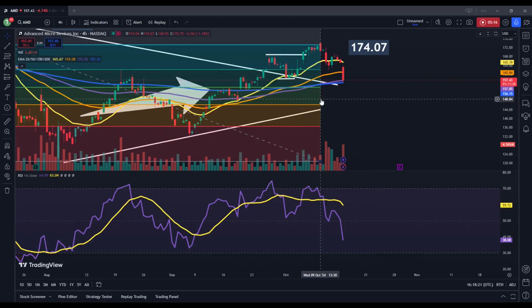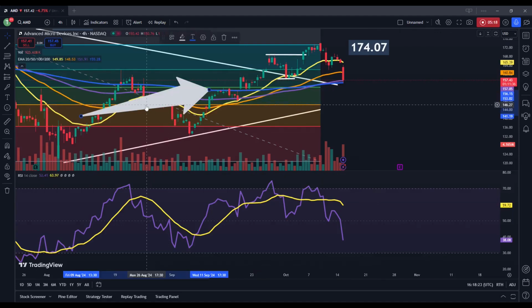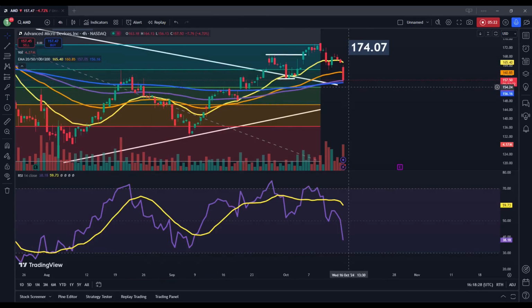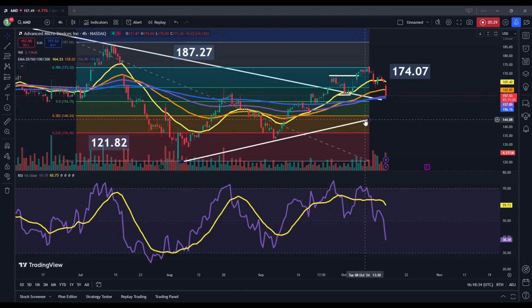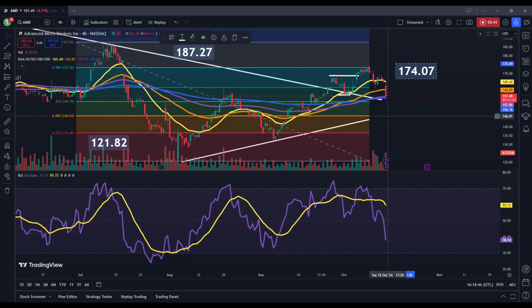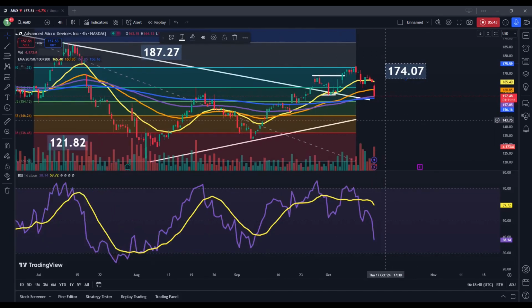I do think that these two stocks are probably going to wind up being connected here. If we do see a reversal in Nvidia, I think that would probably translate to AMD as well. There's just going to be so much news attention that's focused on Nvidia reaching another all-time high, perhaps, that it's going to be very difficult for AMD to not benefit from that news in some way. But the question is just how much longer does this continue before we start to see share prices move higher?